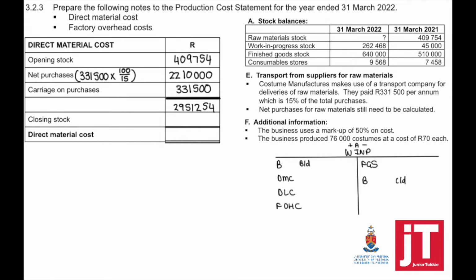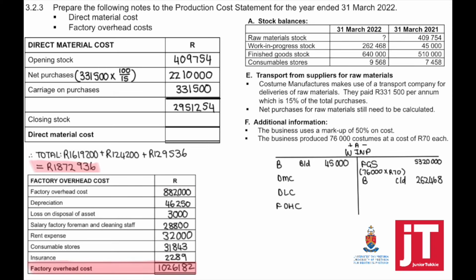If we open up a T account for the work in process, or work in progress, stock account, the balance in the beginning is given to us, 45,000. Then the balance at the end is given to us.